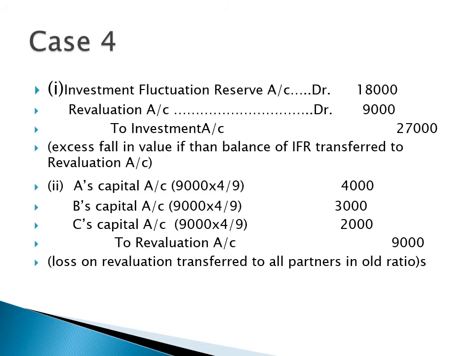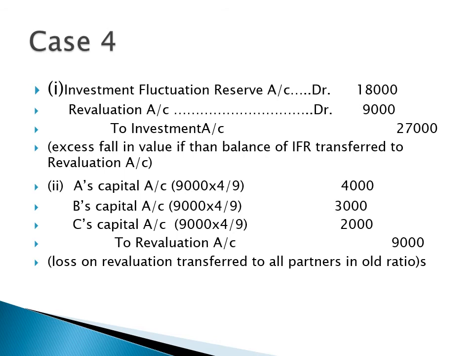We fully utilize the investment fluctuation reserve of 18,000, but 9,000 is still remaining, so the excess amount will be transferred to the revaluation account. And in the second journal entry, the loss of revaluation, which is 9,000, will be transferred to the partners' capital accounts.